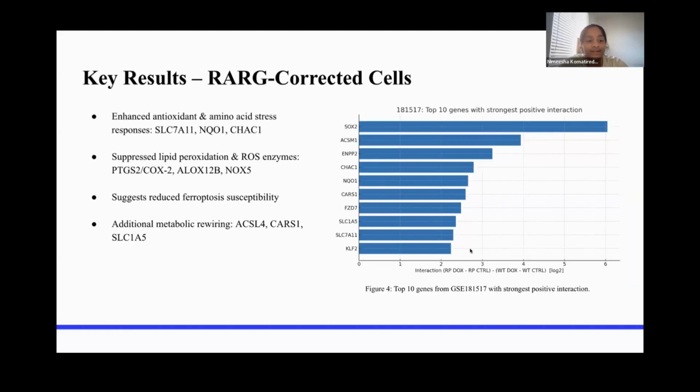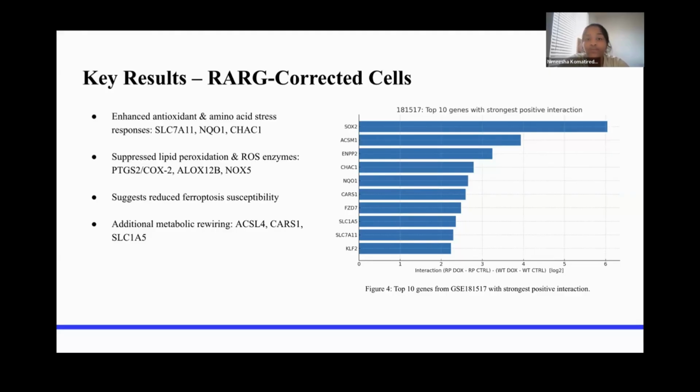So in RARG-corrected cells, the doxorubicin treatment induced stronger antioxidant responses, which activated genes like SLC7A11, NQO1, and CHAC1. And these genes enhanced glutathione synthesis and protect against oxidative stress.